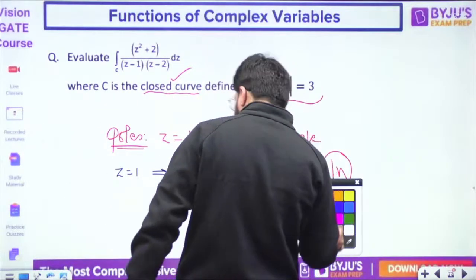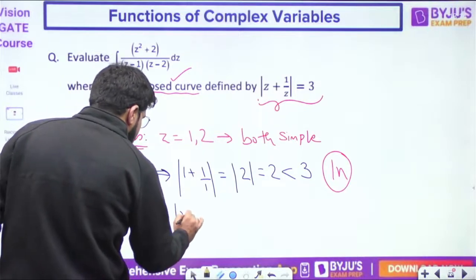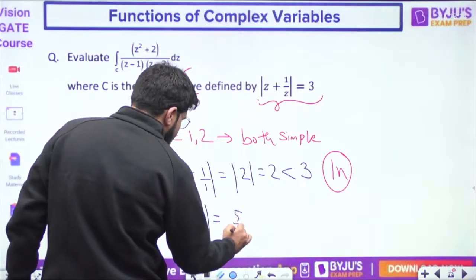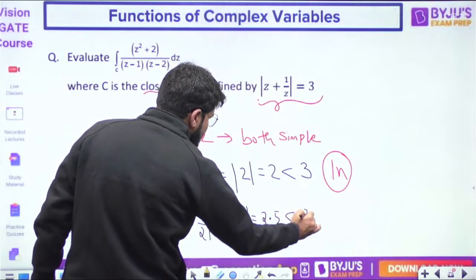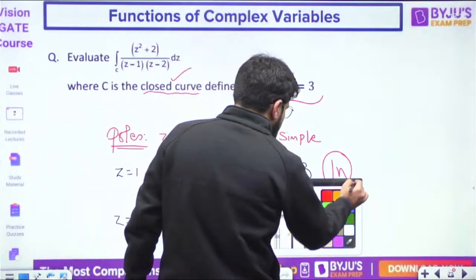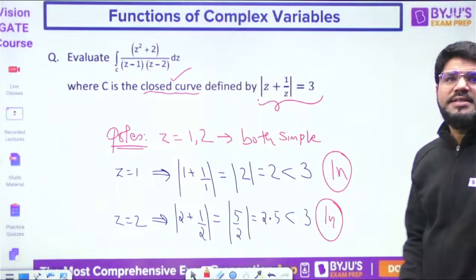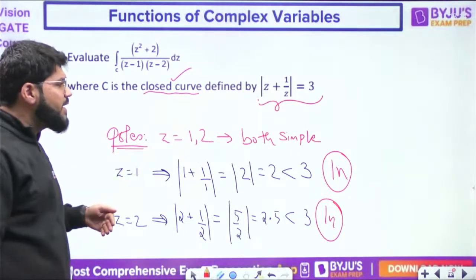Now we will check the second one. What is the second pole? z equal to 2. So modulus of z plus 1 by z, 2 plus 1 by 2, that is 5 by 2. Modulus of 5 by 2 is 2.5. This is also less than 3. So this is also inside. So both are inside.